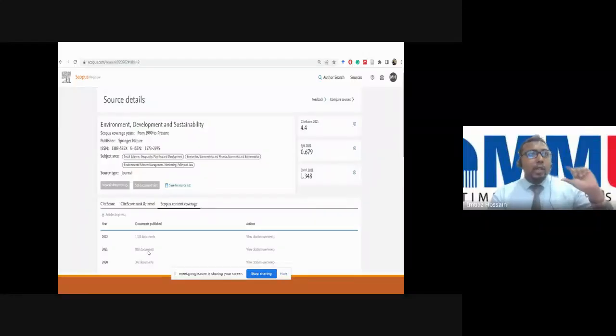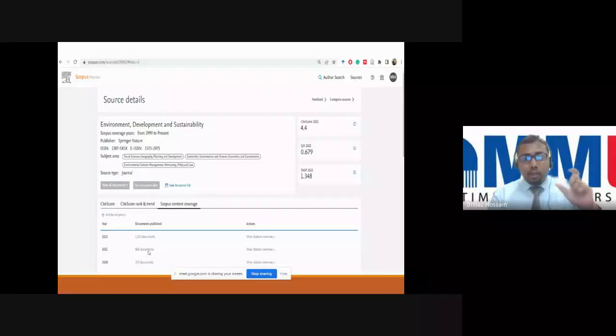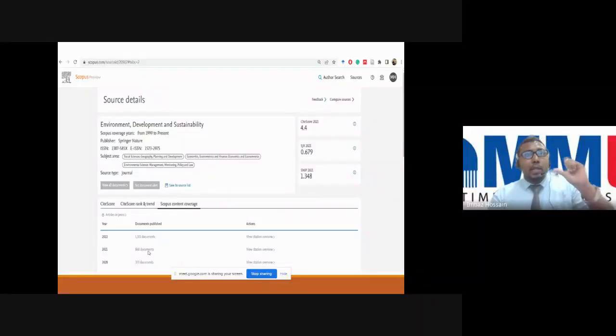So it gives you a sense of the possibility of acceptance. If you see more acceptance in the last 2 years or 3 years, it gives you a positive signal that yes, I can go for this journal. But if you see some journals with 100 articles in 1 year or 50 articles in 1 year, it is very difficult to go for that journal. To publish there, you need significant quality of content. So it's very difficult.